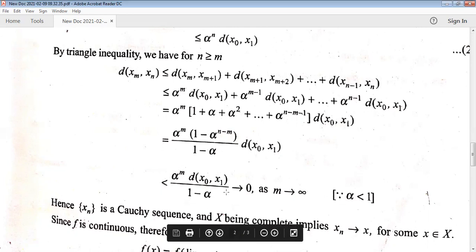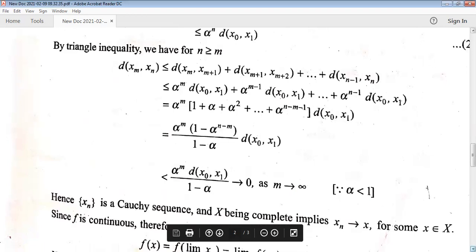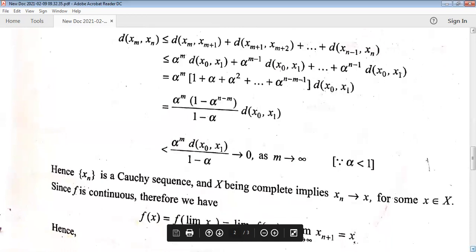The value of the right hand side tends to 0, which means the right hand side approaches a number which is nearly equal to 0. And the left hand side, the distance between xm and xn, is less than this positive number which is nearly equal to 0. By the definition of a Cauchy sequence, the distance between xm and xn is strictly less than some positive number, and so this sequence xn is a Cauchy sequence.